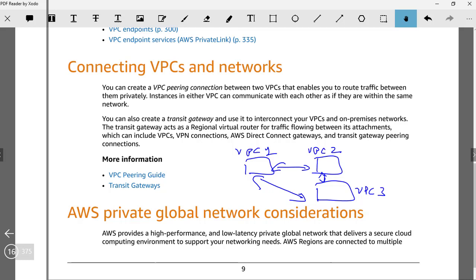But VPC peering is good when there is a small number of VPCs, let's say 3 or 4, because of the lack of transitive peering. But in case you have hundreds of VPCs and resources in each of the VPCs need to communicate with resources in each other's VPCs, then we have transit gateways, which are used to interconnect your VPCs and on-premises networks. So from a Cloud Practitioner perspective, just understand what VPC peering and transit gateways are and what the basic difference is.